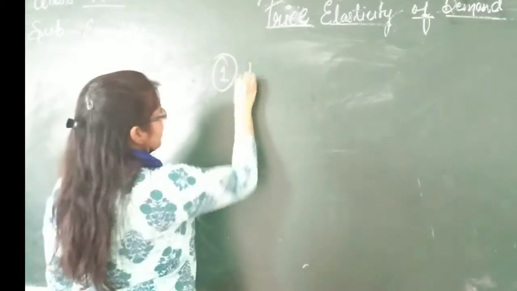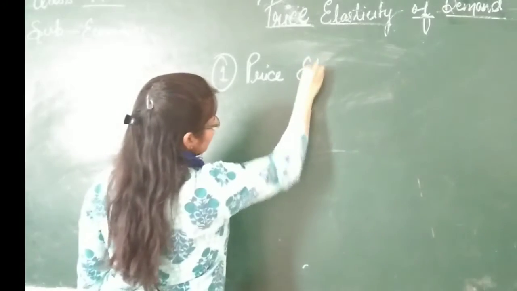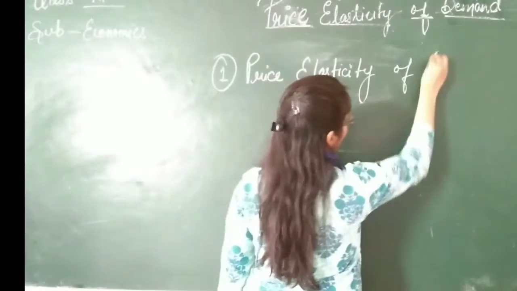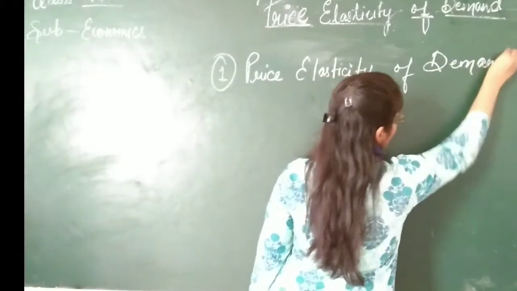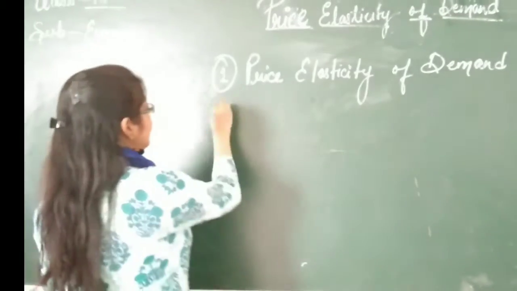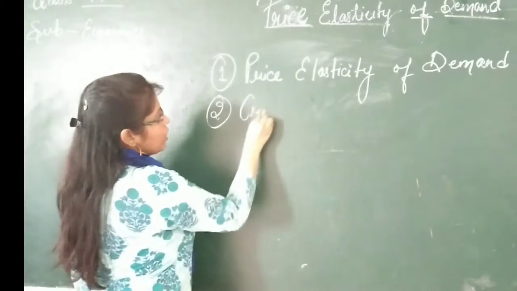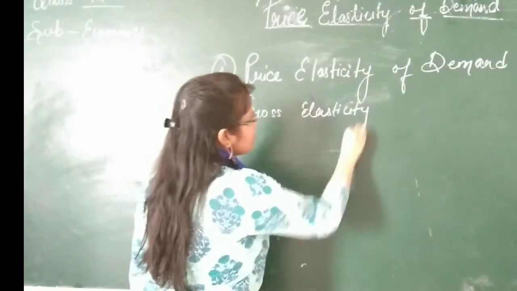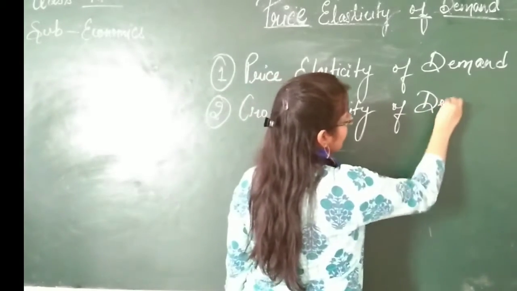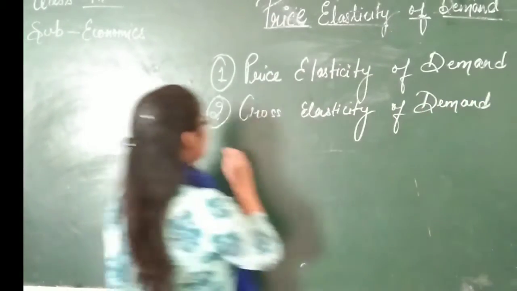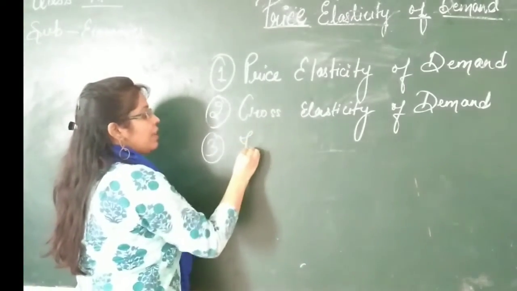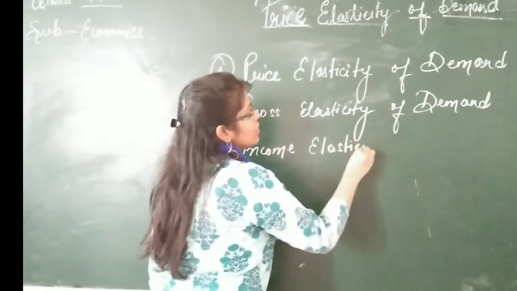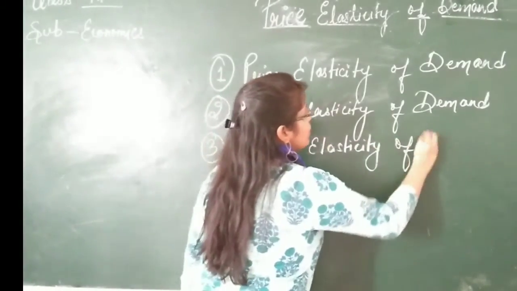First, price elasticity of demand, which is the chapter, and apart from this there are another two: cross elasticity of demand, and last, being third, income elasticity of demand.